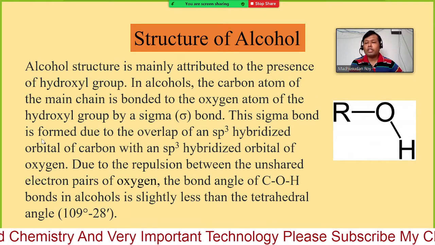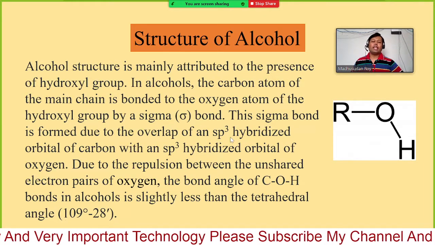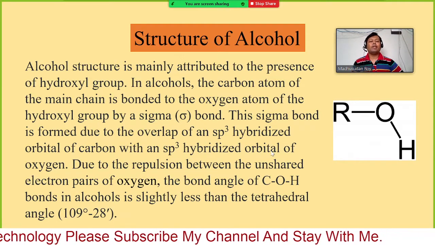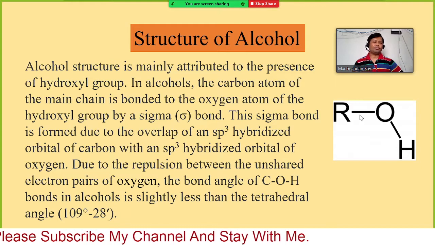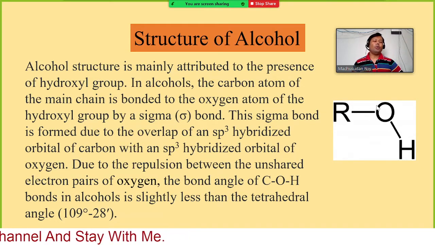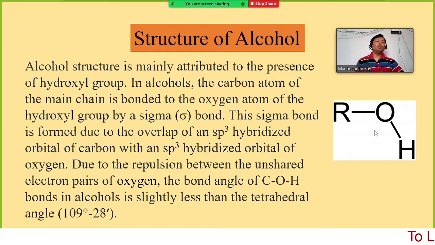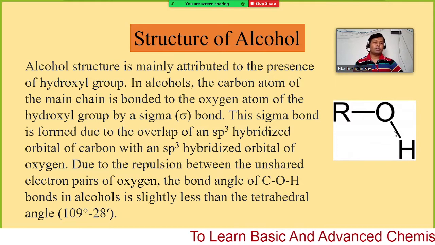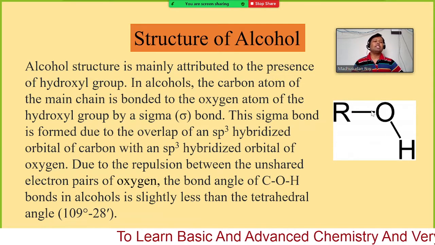The sigma bond is formed due to the overlap of an sp3 hybridized orbital of carbon with an sp3 hybridized orbital of oxygen. This carbon has an sp3 hybridized orbital and oxygen also has an sp3 hybridized orbital, so by overlapping of these orbitals, they can form a sigma bond.